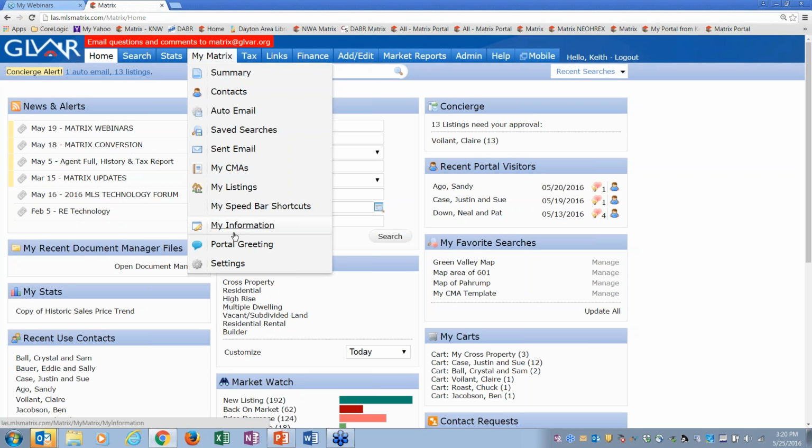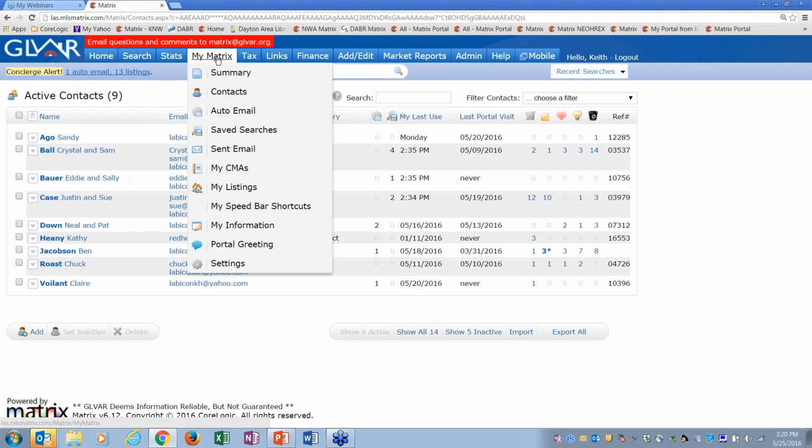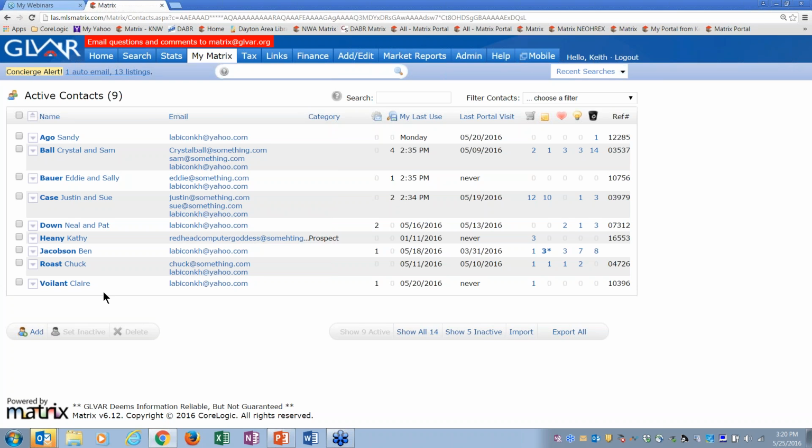Here's the next situation that is very important, and people have been asking, and you need to know this before cutover or even after cutover. We have brought over all of your contacts from Fusion. Okay, so when you click on My Matrix and click on Contacts, all of your contacts from Fusion are in here. In fact, as you add them into Fusion from today and even the rest of the week, or till next week until we cut it off, within the hour they come into Matrix.